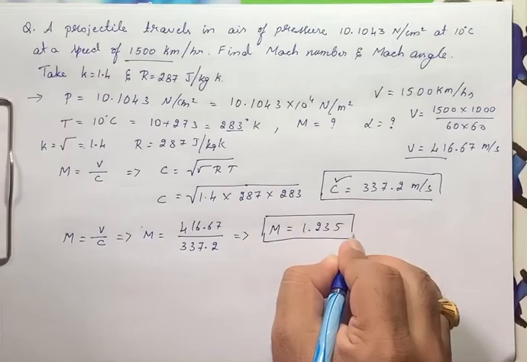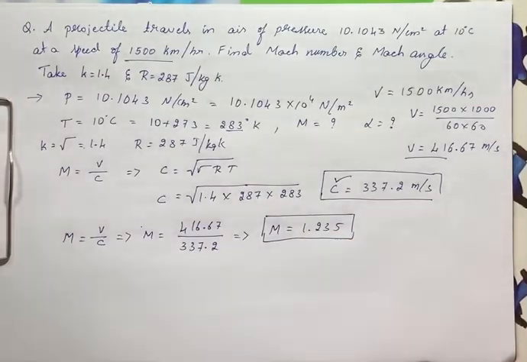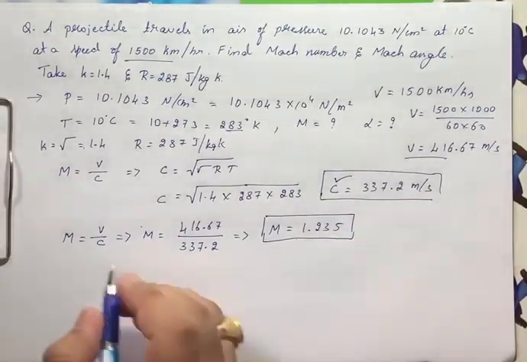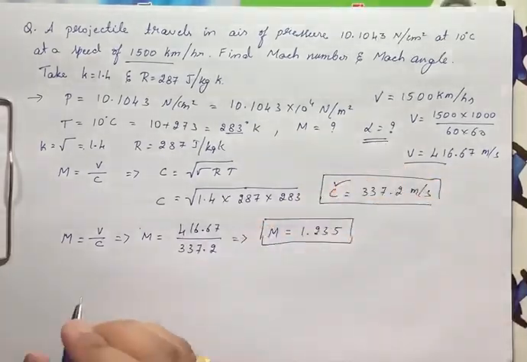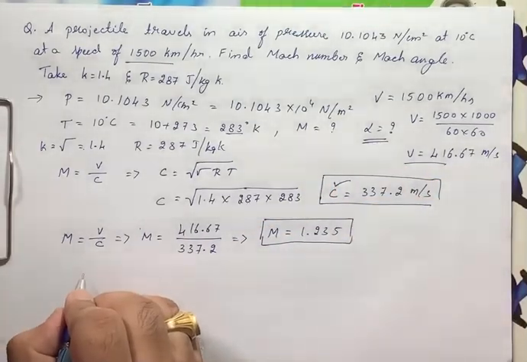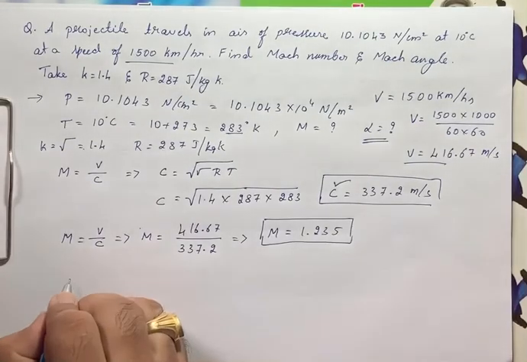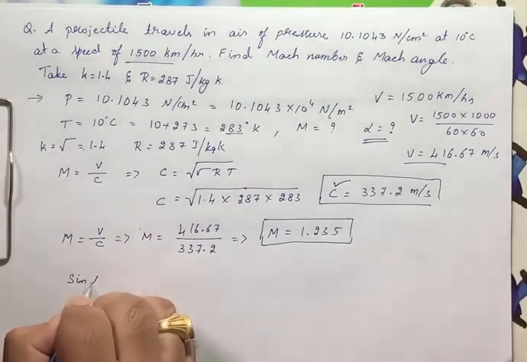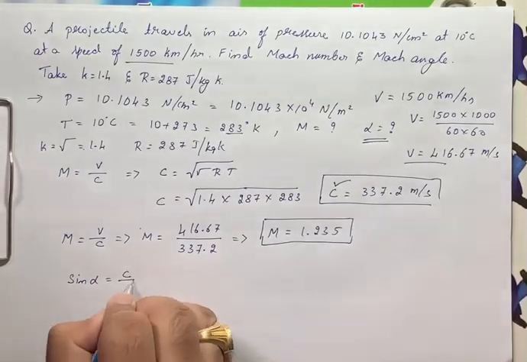Here Mach number is a dimensionless quantity, right? Now after this, what is asked? To find out the alpha here, right? To find out alpha, we have the equation, that is cone angle, Mach cone angle. We have sin alpha is equal to c divided by v.